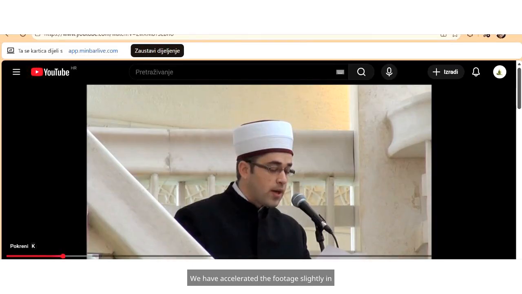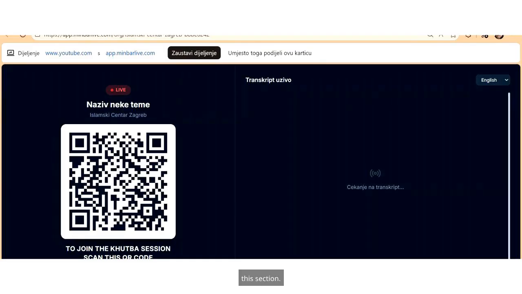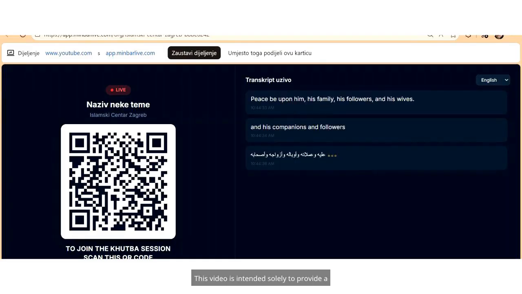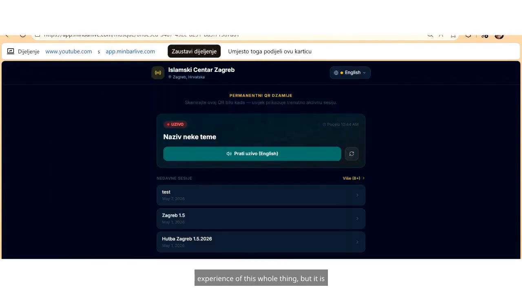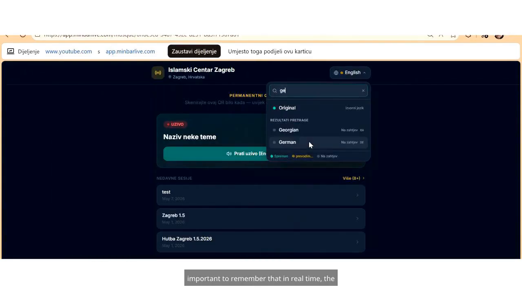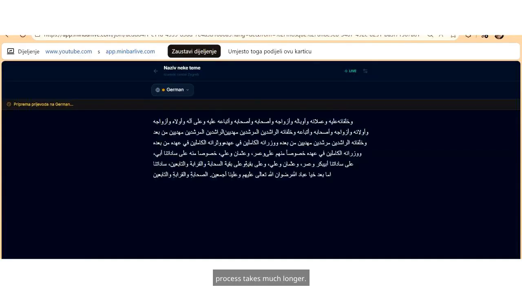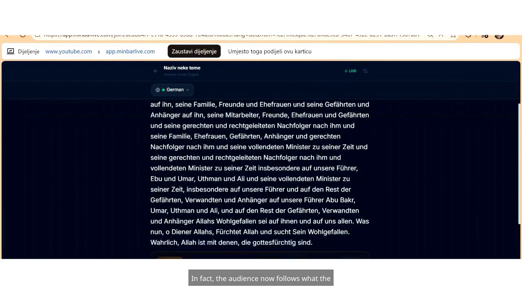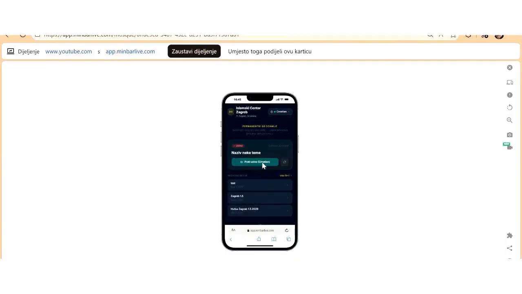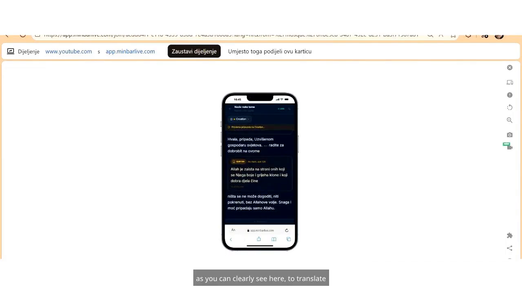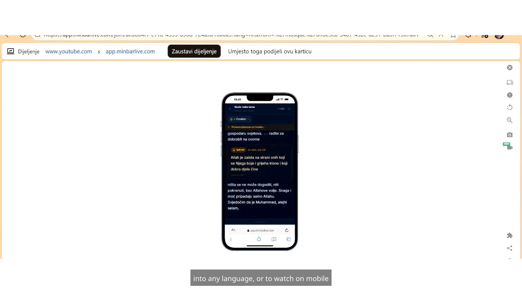We have accelerated the footage slightly in this section. This video is intended solely to provide a much faster and more convenient viewing experience of this whole thing. But it is important to remember that in real time, the process takes much longer. In fact, the audience now follows what the Imam is saying and can switch, as you can clearly see here, to translate into any language, or to watch on mobile devices and so on.